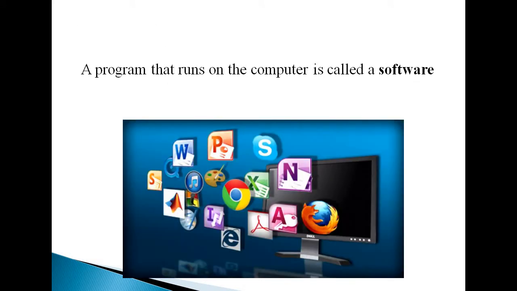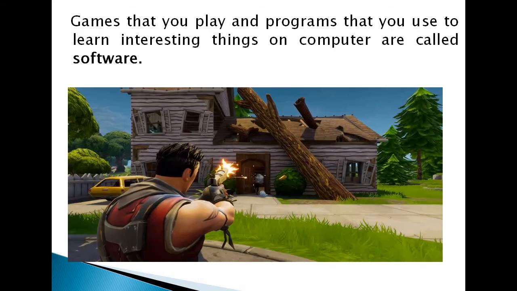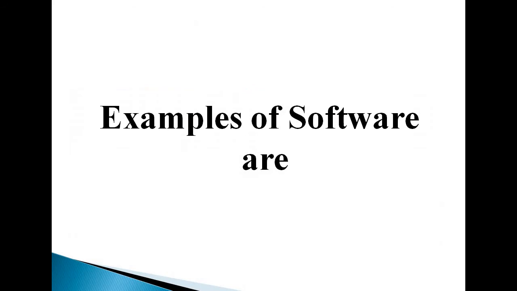We can also define software as a program that runs on a computer. See, these are the programs: Mozilla Firefox, PDF, Microsoft Word, Microsoft Excel, Skype, Paint. All these are programs. They perform some specific task. Even games you play on the computer are also software.